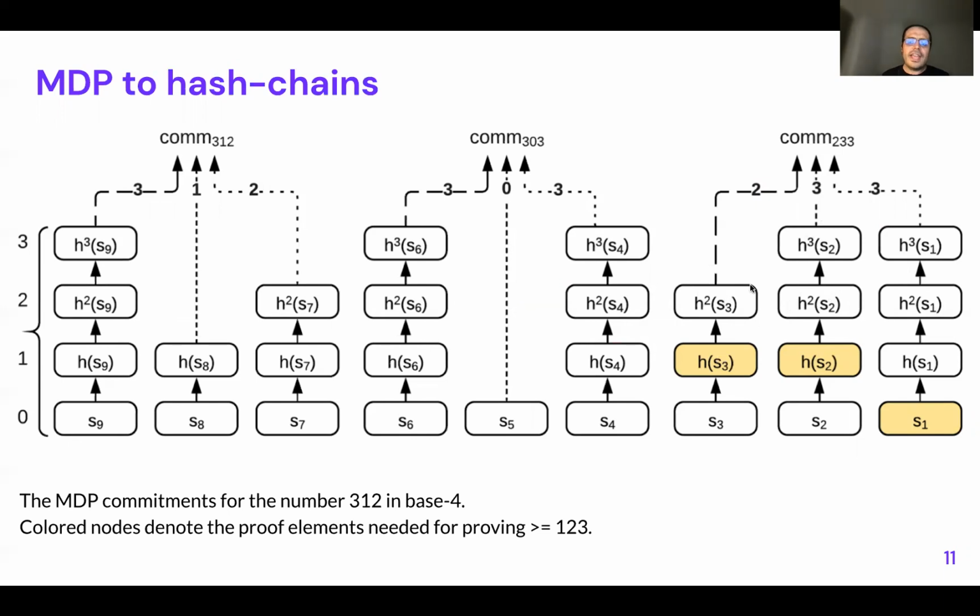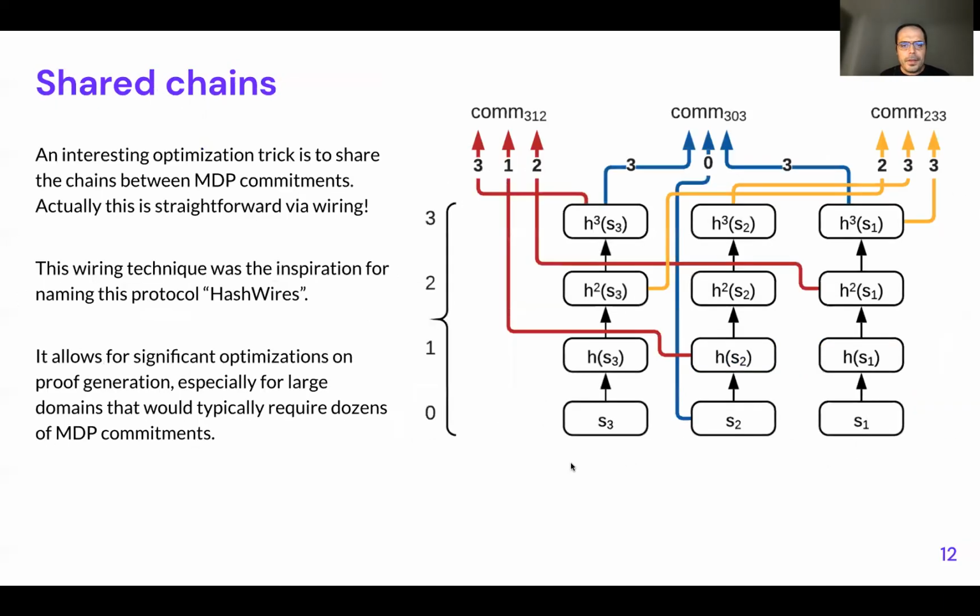So you have 1, 2, 3. If the issuer doesn't give you any other number, Alice cannot prove any number larger than 3, 1, 2. However, as you can see, previously we had different hash chains based on the different MDPs. And if you have a lot of MDPs, you're introducing some complexity to the system because you need to implement many hash chains, which is the most expensive operation.